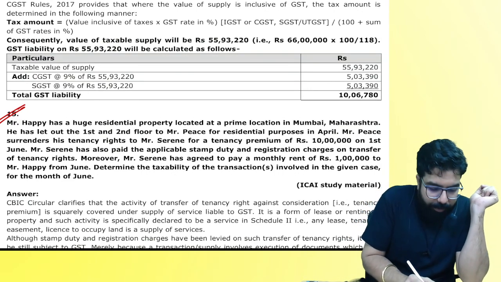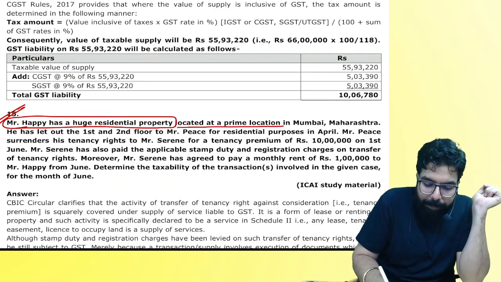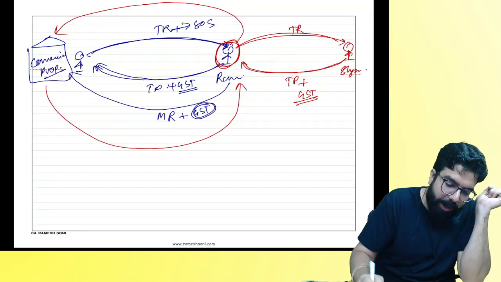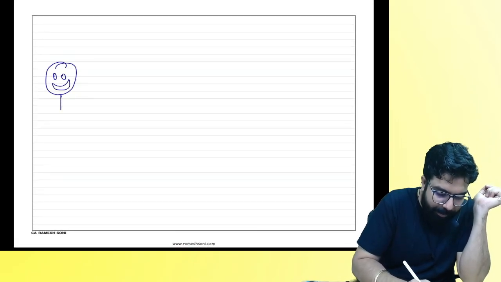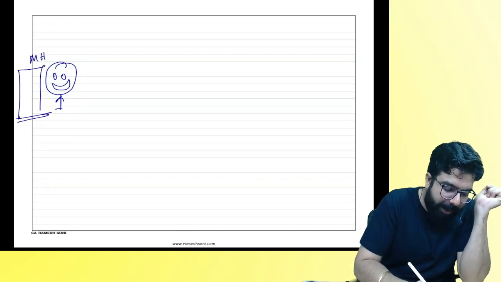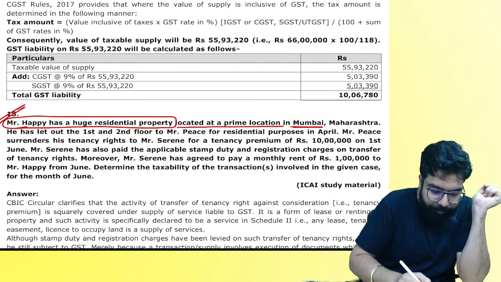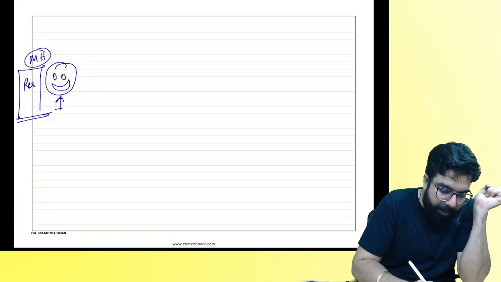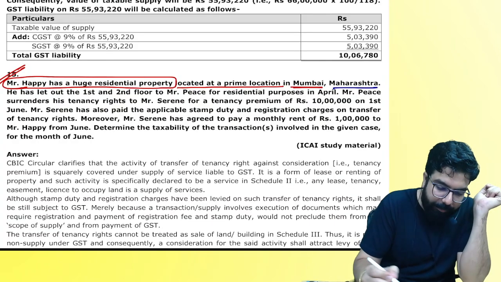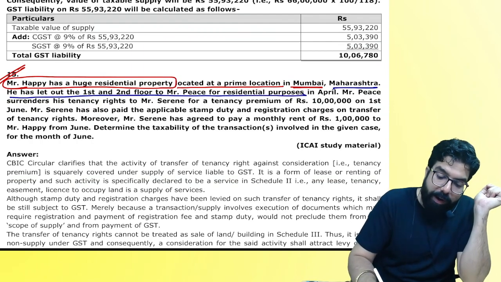Mr. Happy has a huge residential property located at a prime location in Mumbai. This is Mr. Happy. Happy has a property which is in Maharashtra, Mumbai. Residential property. Then he lets out the first floor and second floor to Mr. Peace for residential purpose in April.